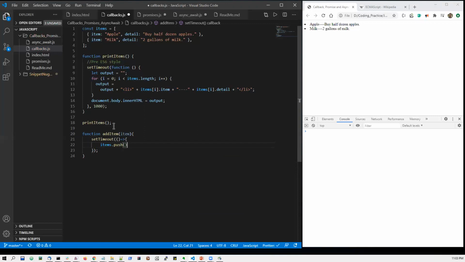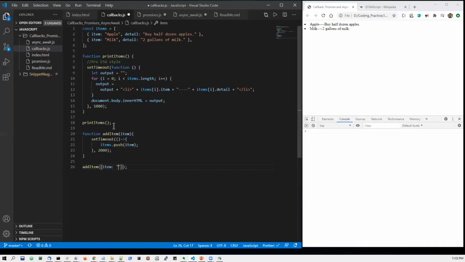And I am pushing the input item into the items array. So yeah, with a delay of, let us say, 2 seconds. Sorry, I'm calling this function item.